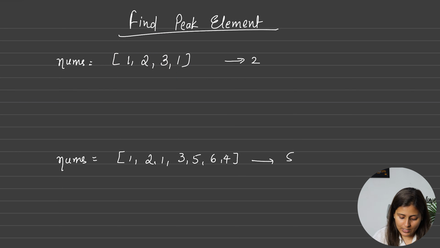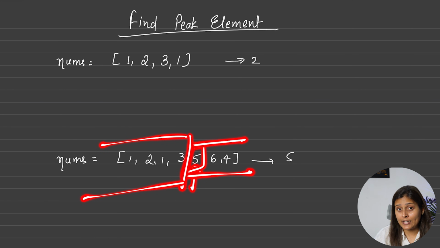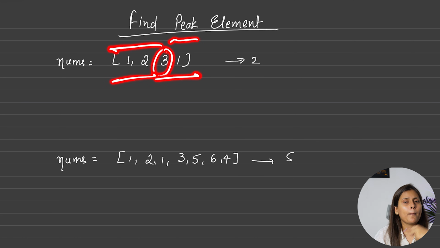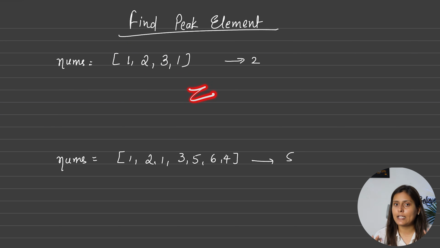Yes. Here also see what is the peak element? 5, correct? Towards the right it is in descending order, and towards the left it should be in ascending order, definitely. But why is it not? Because the question mentions that there can be multiple such peak elements, correct? But you saw that if there is only one peak element, left half and right half both will be sorted, where the left half will be in ascending order and the right half will be in descending order if there is only one peak element.